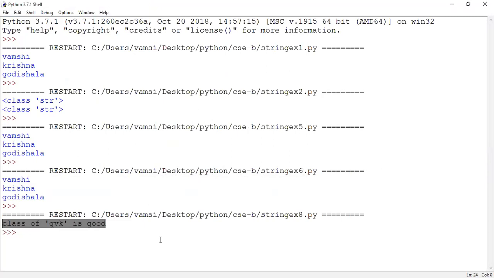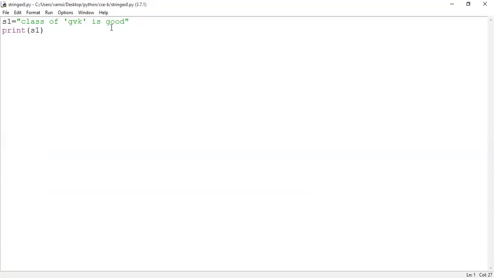So when I need a part of the string in single quotes, the total string has to be integrated in double quotes. Now my requirement is different. Now I need GVK to be displayed in double quotes. Is the concept clear, guys? Do you understand the requirement?